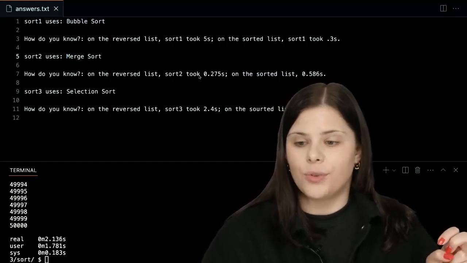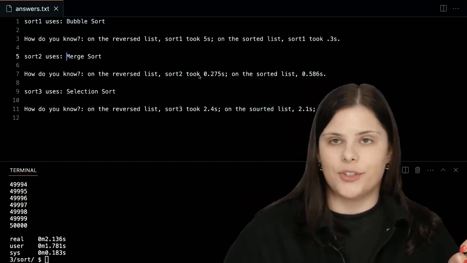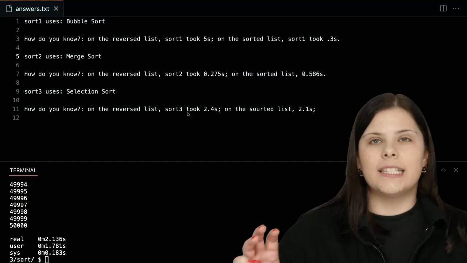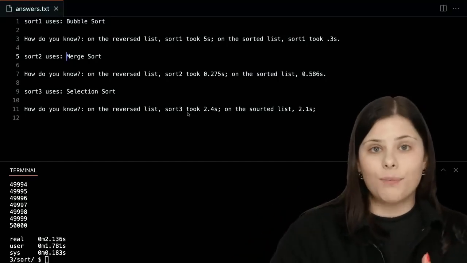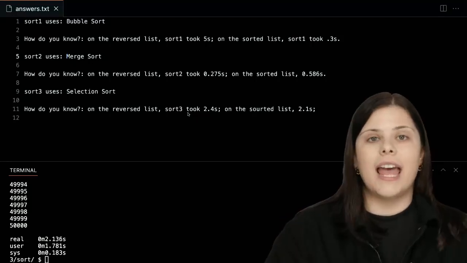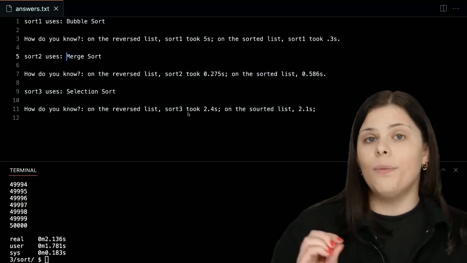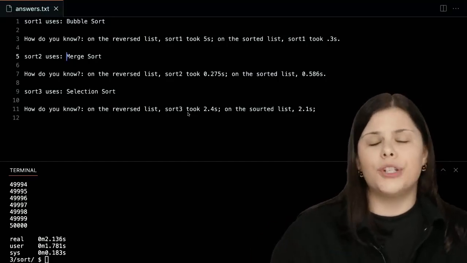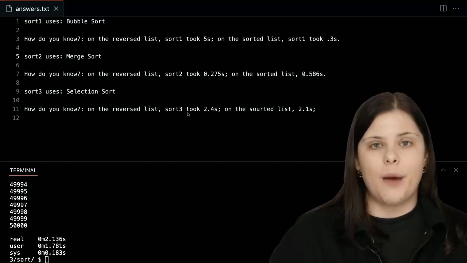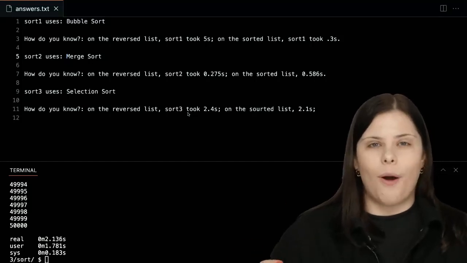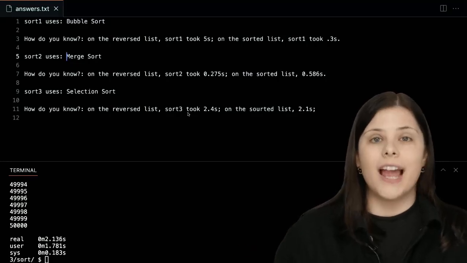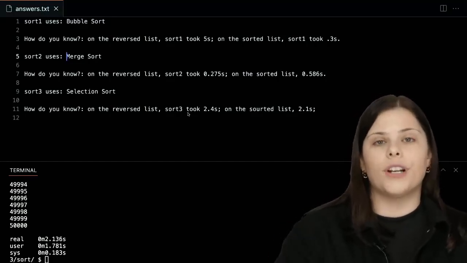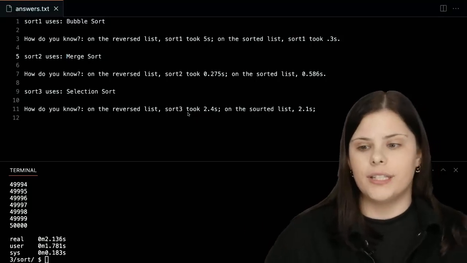Someone says, why is merge sort more efficient than bubble or selection sort? So remember from the lecture, merge sort tackles things recursively, right? It divides the problem into smaller pieces and then tackles the small bits first before coming back all together. You can see a bunch of different visualizations online of how it is happening, but because it tackles the problem one small bite at a time, it just ends up being so much faster than bubble or selection sort, which work with the entire list every time they traverse it.